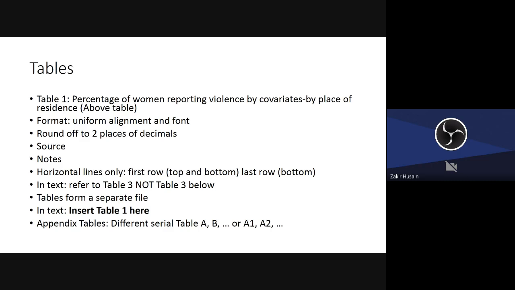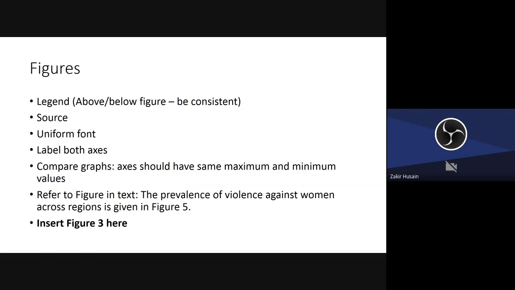Journals will normally ask you to just indicate the rough positioning of the table. The actual table and the header should normally be in a separate file. So in the text, we put "insert Table 1 here." Appendix tables have different serial numbers, so Table A, B, or A1, A2, like this.